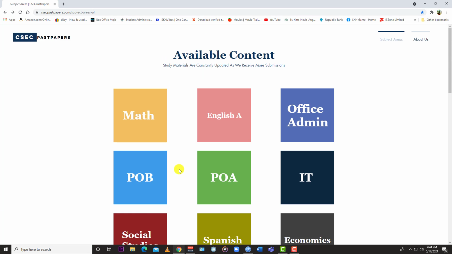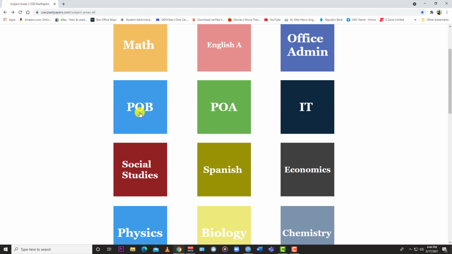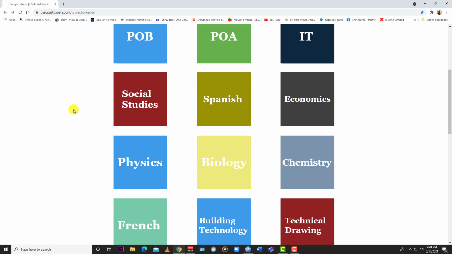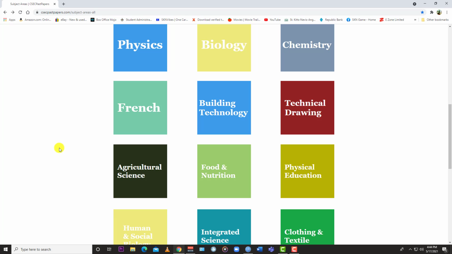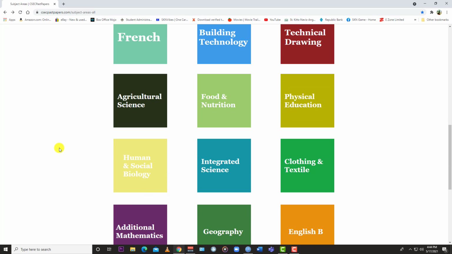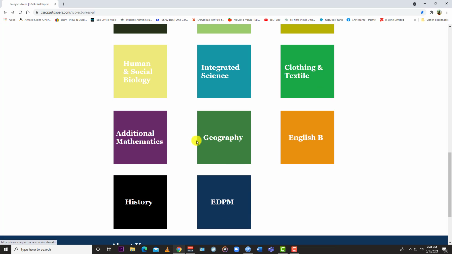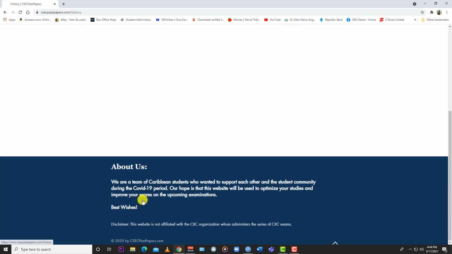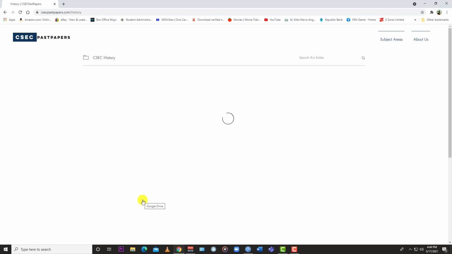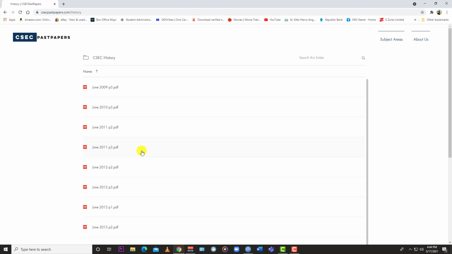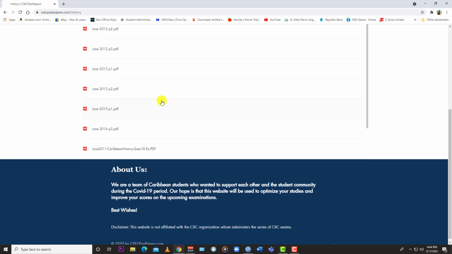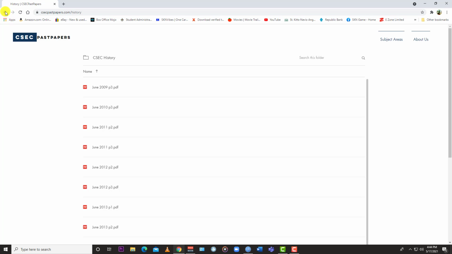So you see they have math, English, OA, POB, POA, IT, social studies, Spanish, economics, physics, biology, chemistry, technical drawing, building technology, French, agriculture science, food and nutrition, PE, clothing and textile, integrated science, HSB, AdMath, geography, English, history, EDPM. So they cover a wide gamut of CSEC offerings. And so you simply download them and you can have access to these.